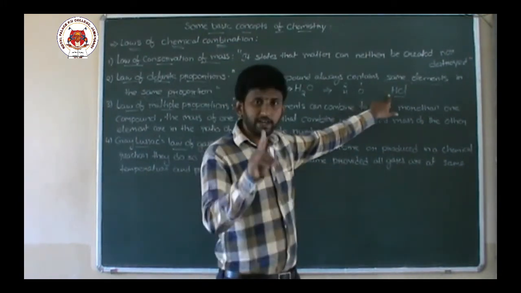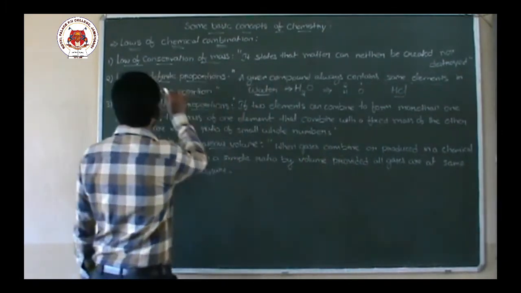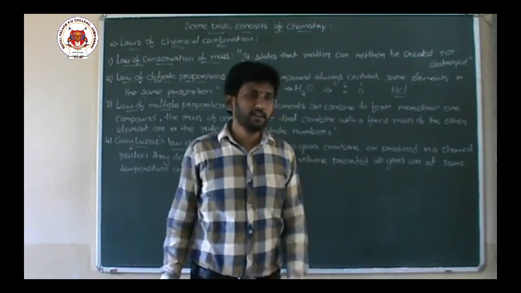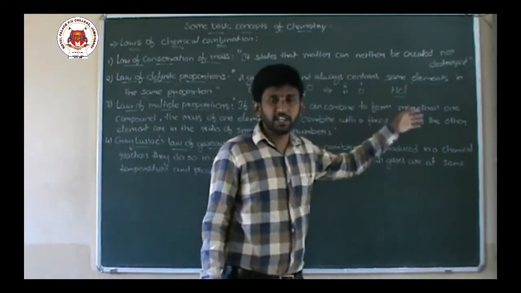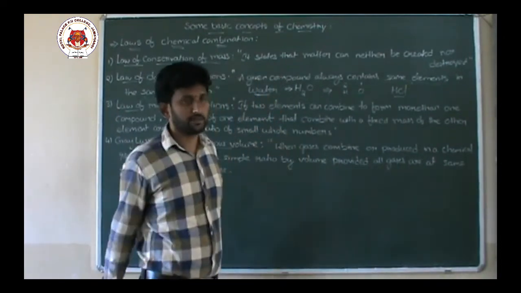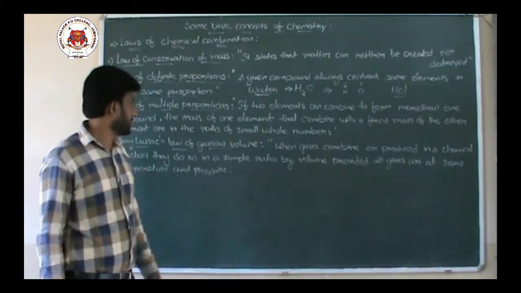One hydrogen atom and one chlorine atom must be there. That is what we are saying. Definite proportions means it should contain fixed elements in a fixed proportion. Same elements in the same proportion. That is the second law, the law of definite proportions.